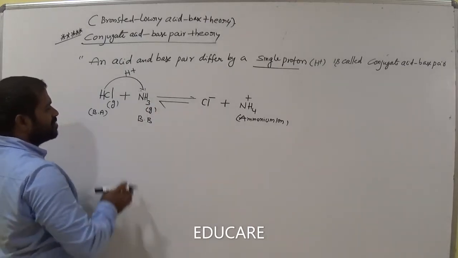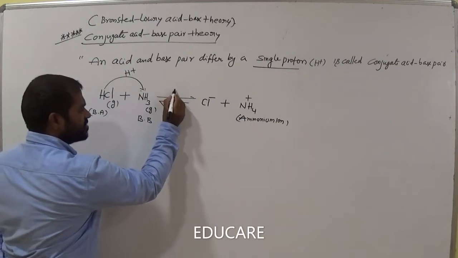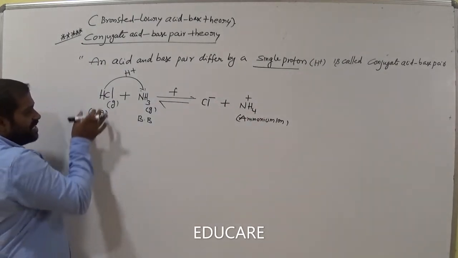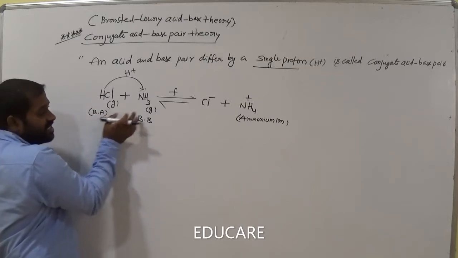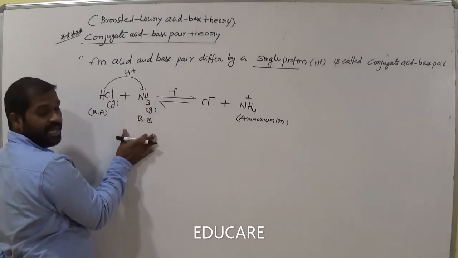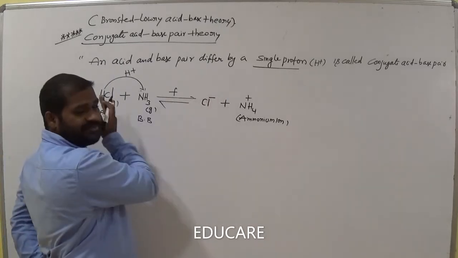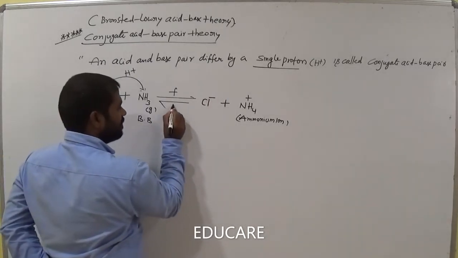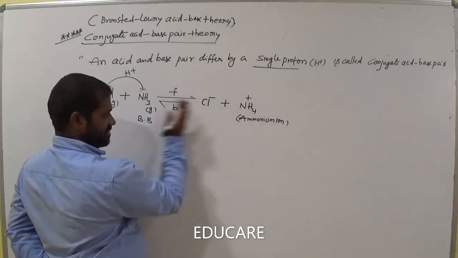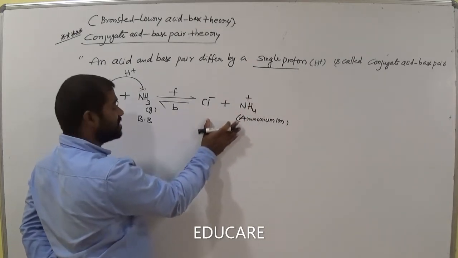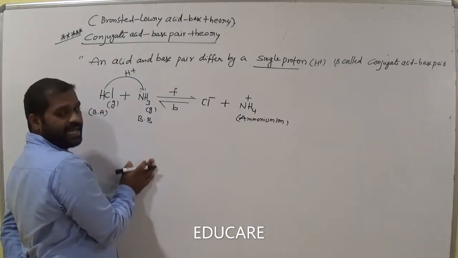Okay, so this direction is the forward direction, am I right? In this direction HCl is named as the Bronsted acid. Now this one is called the Bronsted base, am I right? Suppose we consider the forward or backward direction in the same equation, okay? So these two undergo reaction, and they produce HCl and NH3 again.